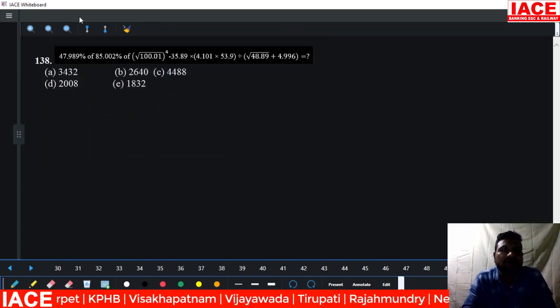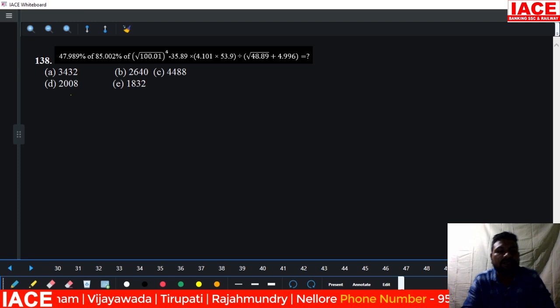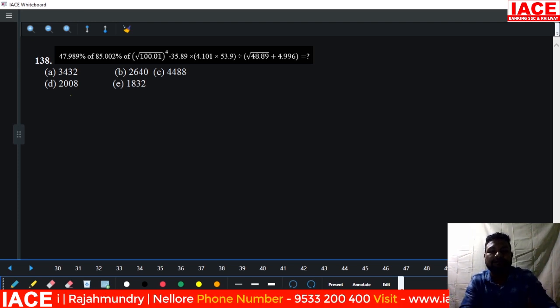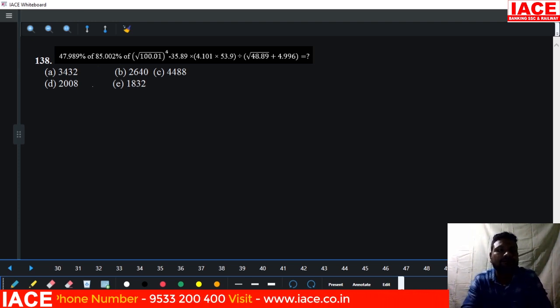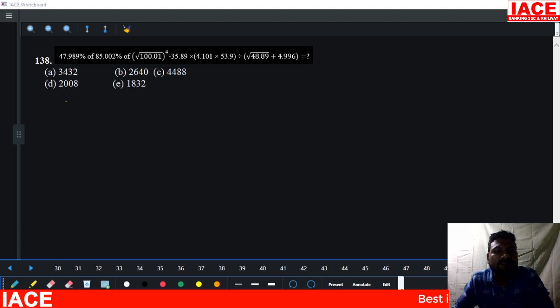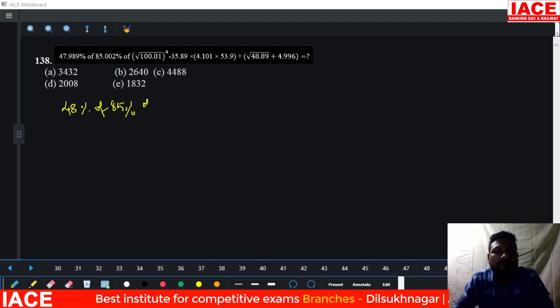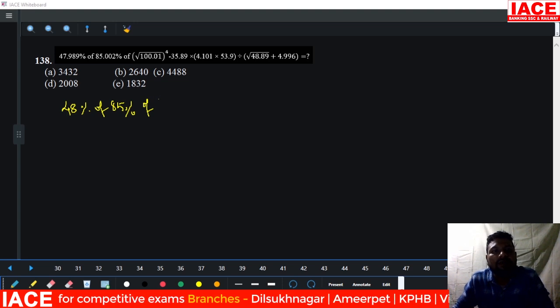Next, somewhat more simplification is required for the 138 question. 47.98 percentage is equal to 48 percentage. 48 percentage of 85 percentage of root of 100, it is 10. 10 to the power of 4 is 10,000.